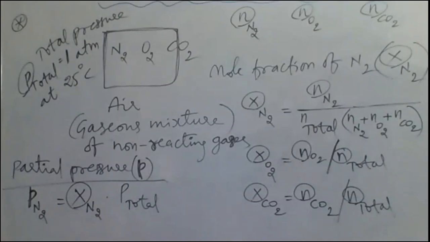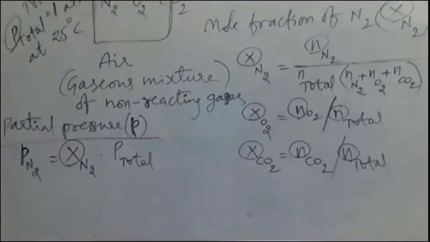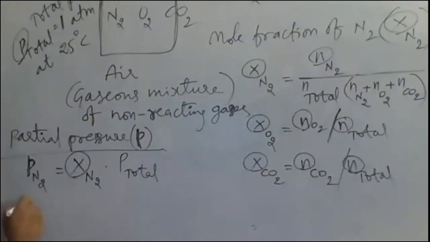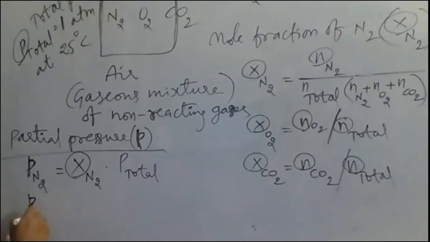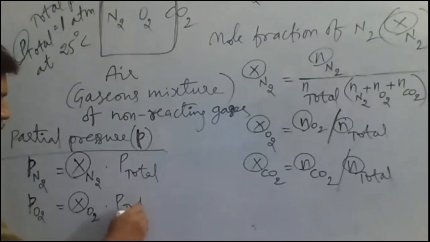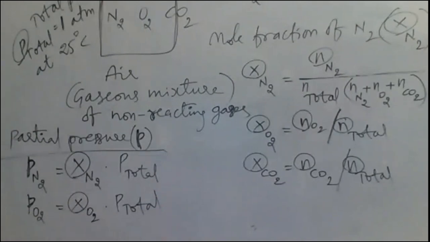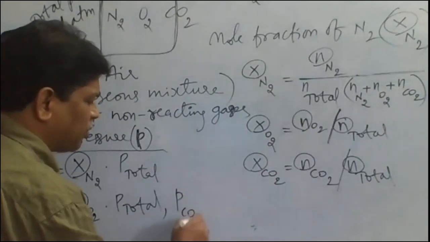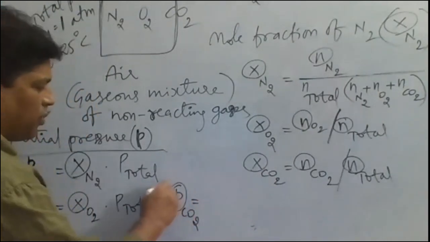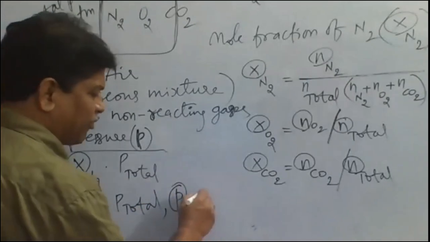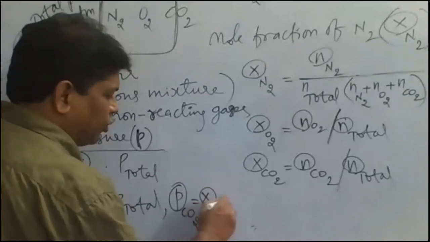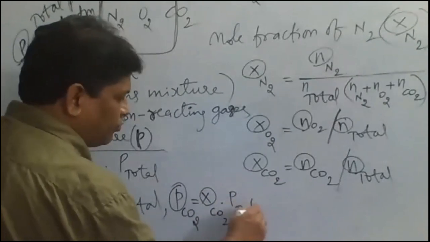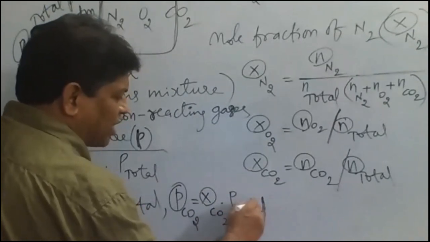So this is the partial pressure of nitrogen. The same way, tell me the partial pressure of O2. Small p means partial pressure. The partial pressure of O2 is equal to the mole fraction of O2 times the total pressure P total of this gaseous mixture. The same way, we can write the partial pressure of CO2: small p of CO2 is equal to the mole fraction of CO2 times the total pressure of the gaseous mixture.